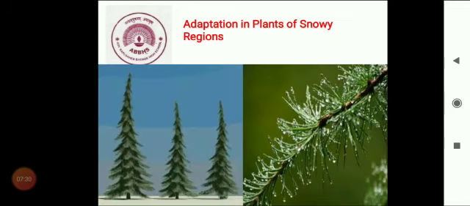Now we see adaptation in plants of snowy region. Here you can see that the trees are in conical shape. Due to their sloping branches, this shape prevents the accumulation of snow in heavy snowfall, and the thick bark helps the tree to withstand the cold. For example, deodar, fir, Christmas tree, spruce, pine, etc.